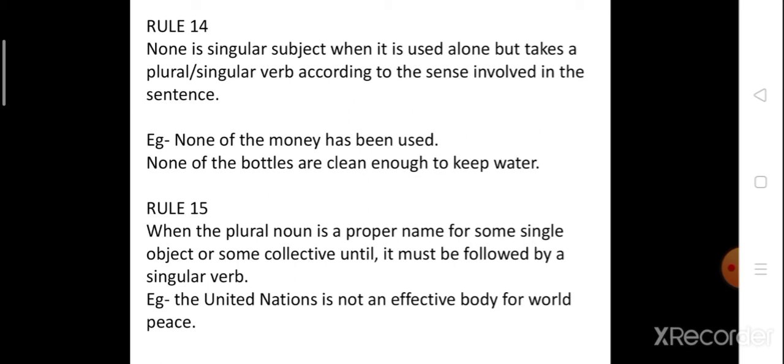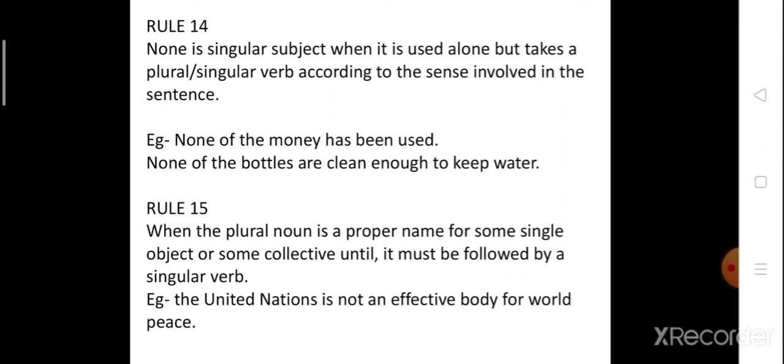So here we can say directly that none, alone, is a singular subject, but when we use it in a sentence with a subject, then we use the verb according to the sentence. If the sentence requires a singular verb, we use a singular verb. If the sentence requires a plural verb, then we use a plural verb, as we have seen in the given examples.